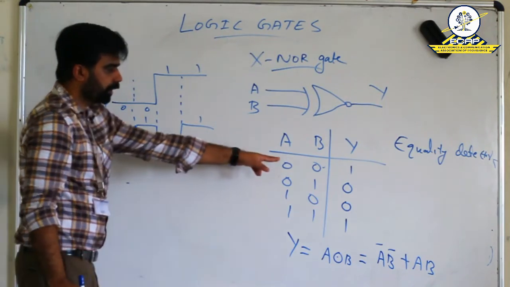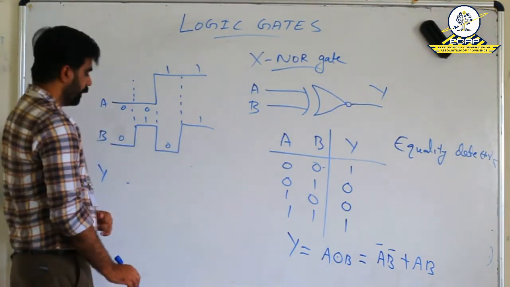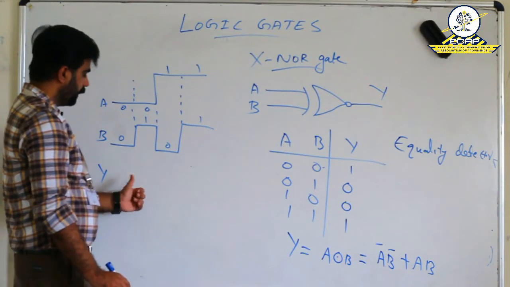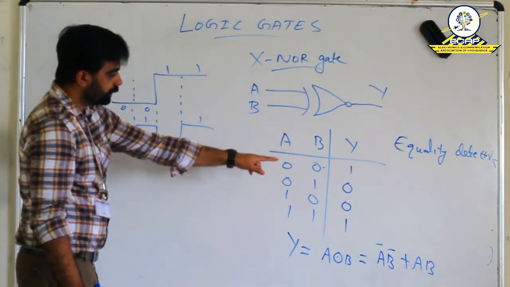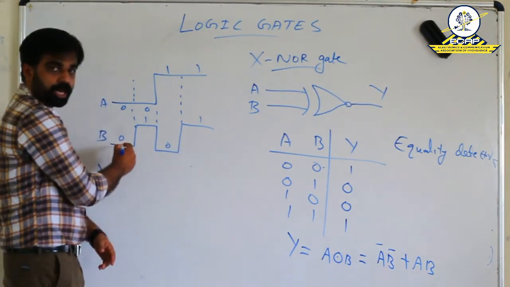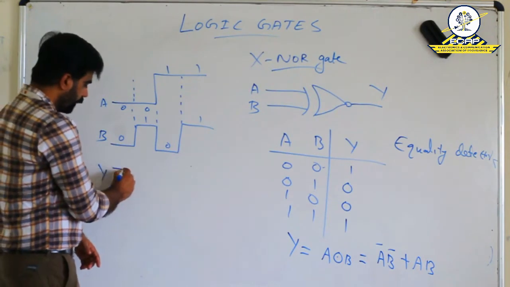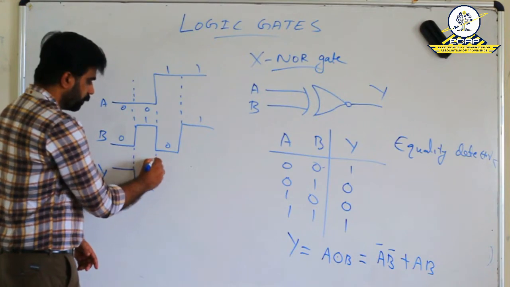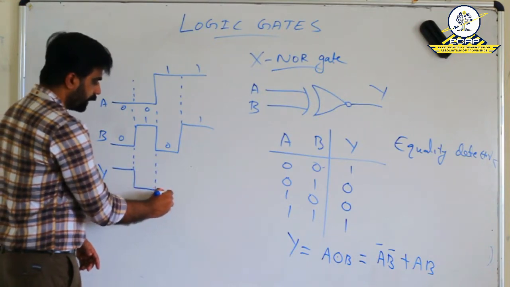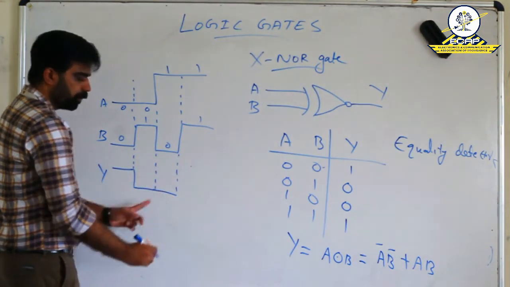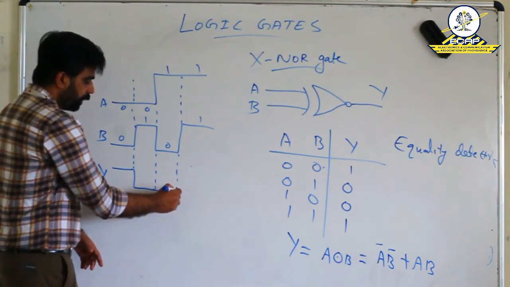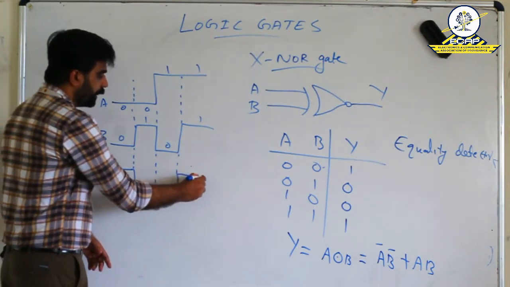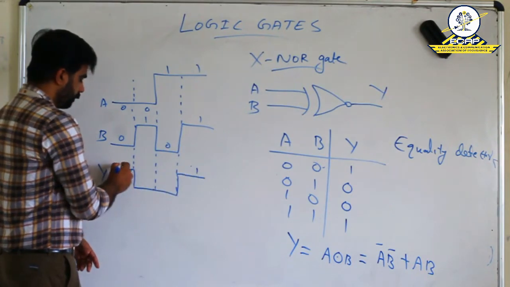So by using this truth table, we can draw the output waveform also. In the first case, when both the inputs are low, the output is high. Second case, the output is low because both inputs are different. Third case also the output is low because both inputs are different. Finally, when both the inputs are high, then again the output becomes high.